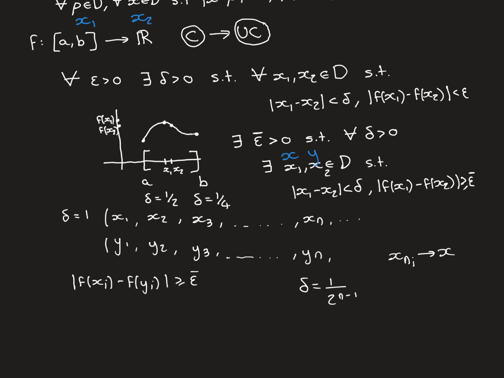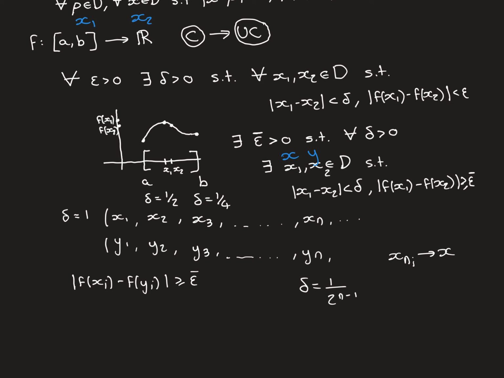And then x_n2 will be the second term of the original sequence that is included in the subsequence. So n2 will be some index in the original sequence, so it might be 6, let's say. So x6 would then be the second term included in the subsequence. n3, n4, n5, they're all the indexes of the terms that are being included from the original sequence in the subsequence. So this is how we'll denote our subsequence x_ni, and it's going to converge to some value, and we'll call that limit x.